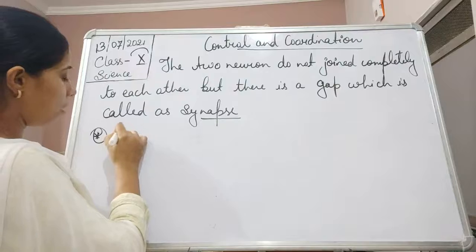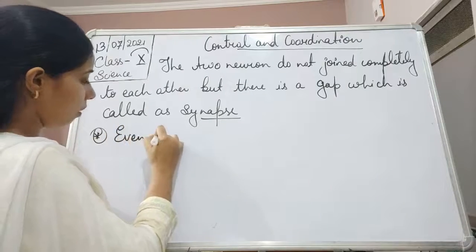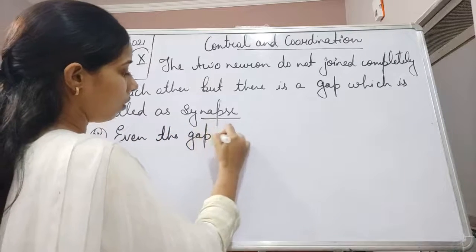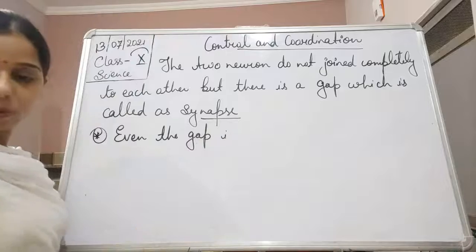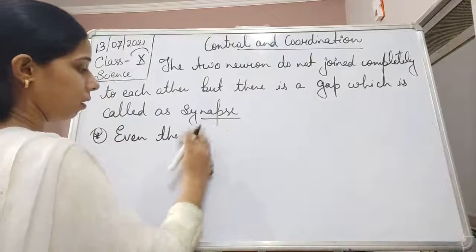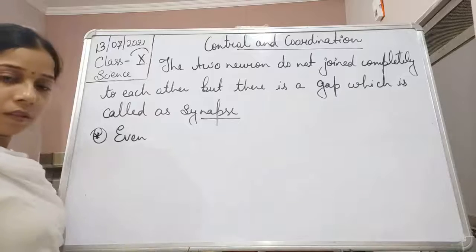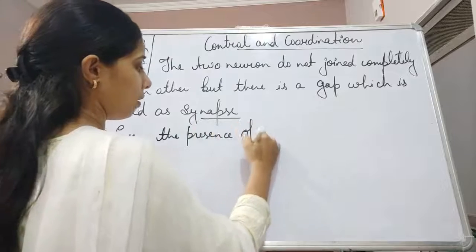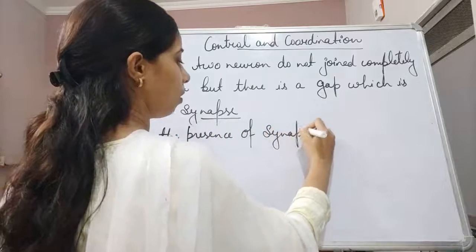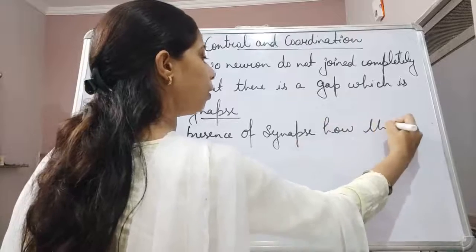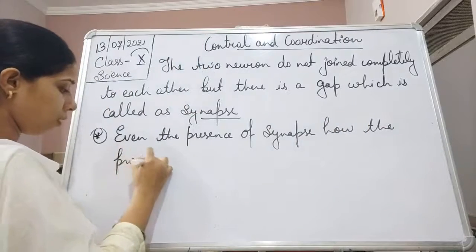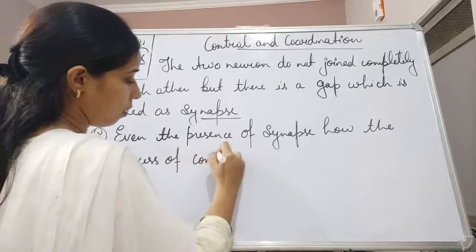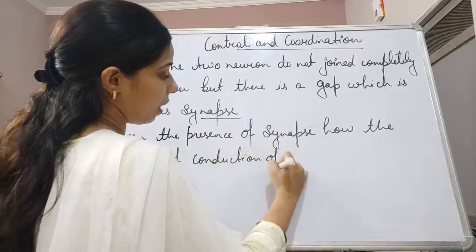So the question here is, even with the gap, or we can say even with the presence of the synapse, how does the process of conduction of information occur?